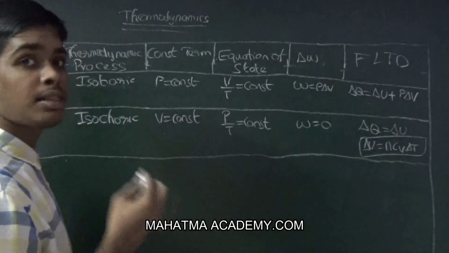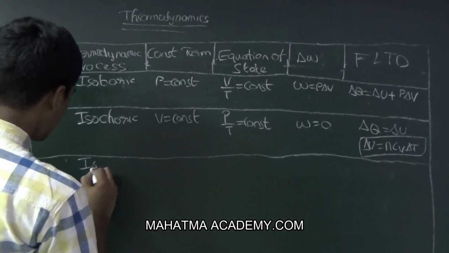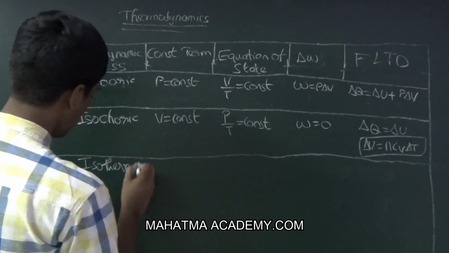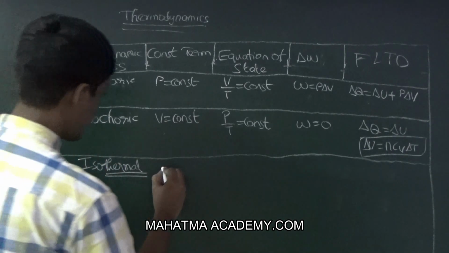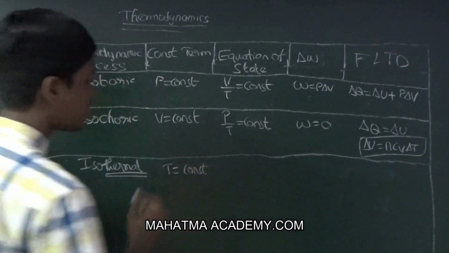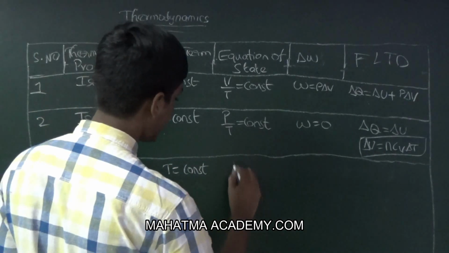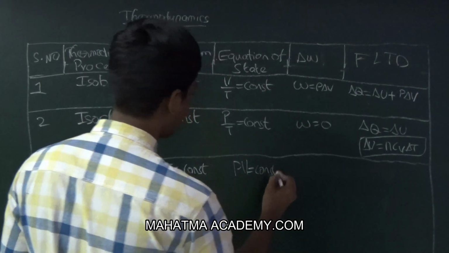Now for the third process, it is isothermal. As we have seen here, it is isothermal. Here temperature is constant. Temperature is constant means PV is equal to constant.